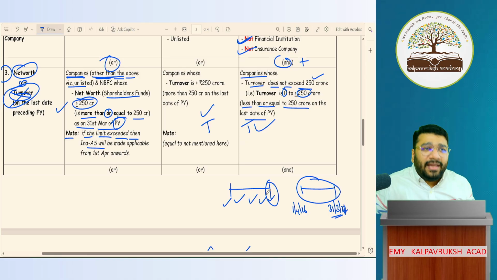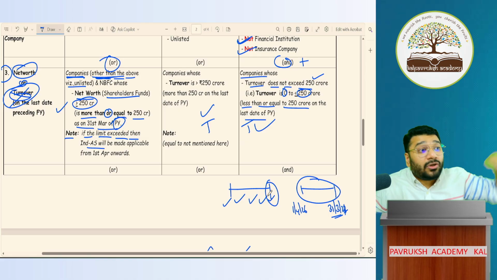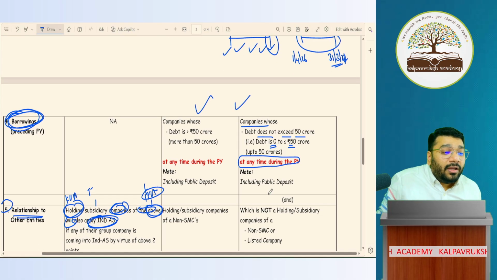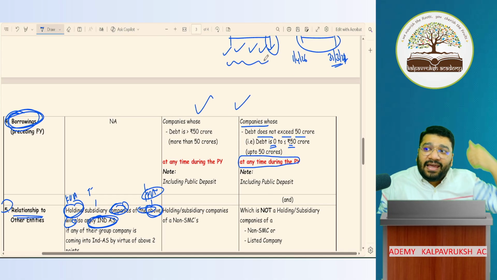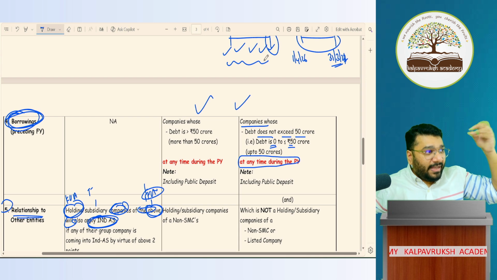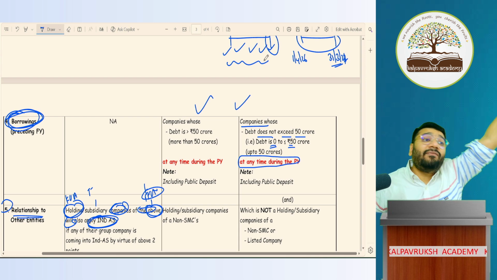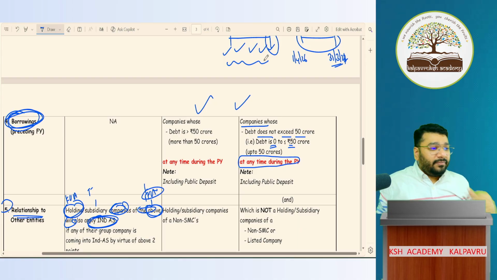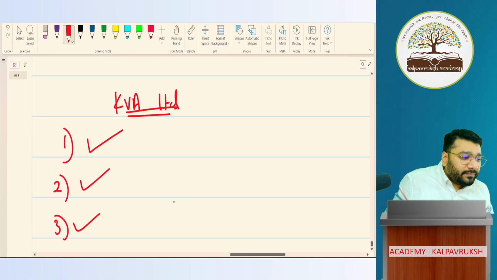Is there any logic in taking 31st December's turnover? Tell me, is there any logic? No. So turnover is always seen at the end of the year. But borrowing, what they're taking, no. In the previous year, wherever you have taken any 1 rupee borrowing, anywhere you have taken borrowing which is exceeding 50 crores, you are a big company. Kalpavriksh Academy, fourth condition.